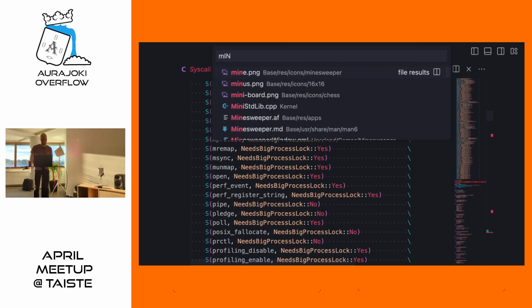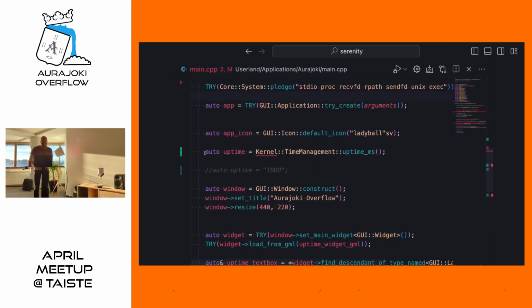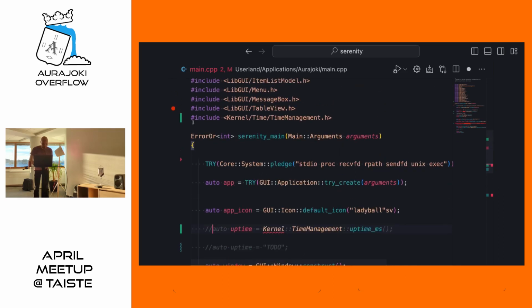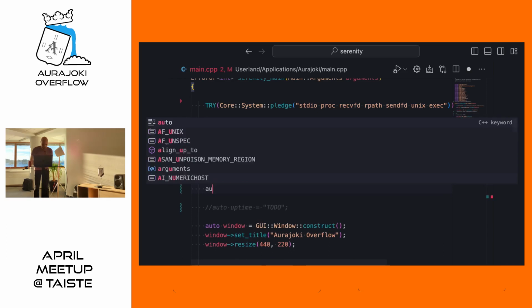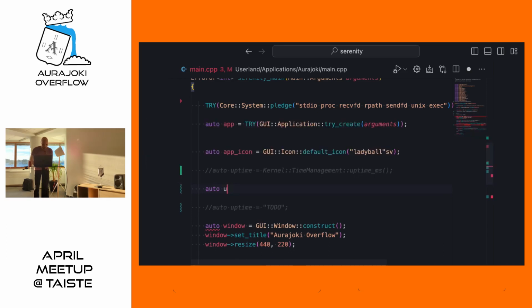All right, let's finally call this system call then. So I need to comment those out so we can compile it, and let's see if Copilot can help me. Not quite that.